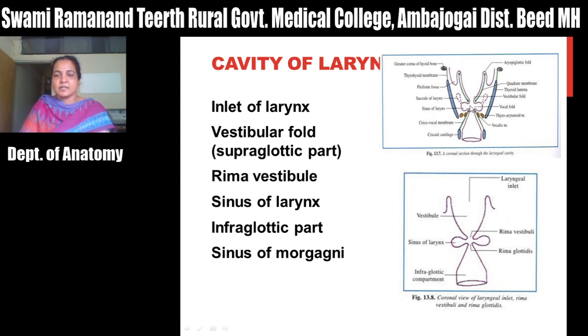This sinus is called the sinus of Morgagni. If you remove all the skeleton, you can see that this is the vestibule between these two vestibular folds. Then this is the rima vestibuli. Then this is the sinus of the larynx. This is the rima glottidis. And this one is the infraglottic part of the larynx. So we will see one by one.